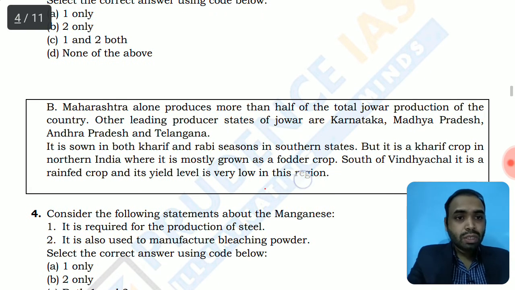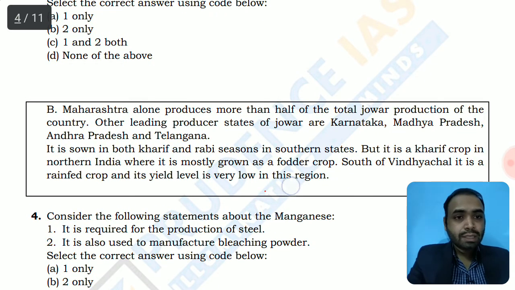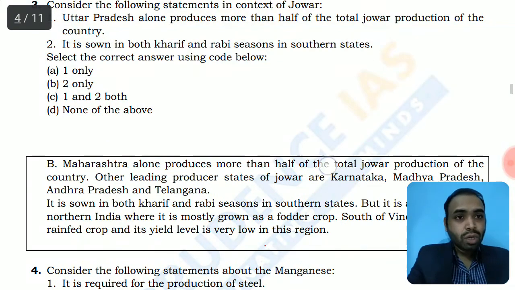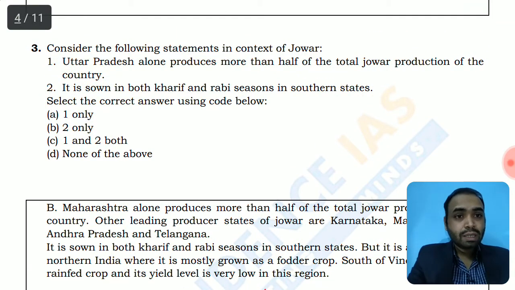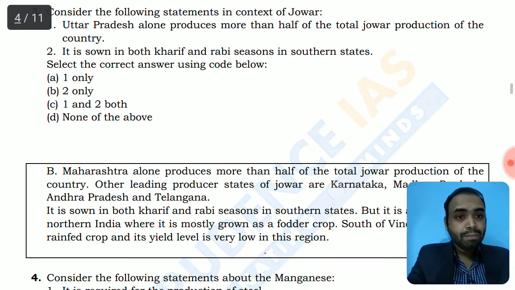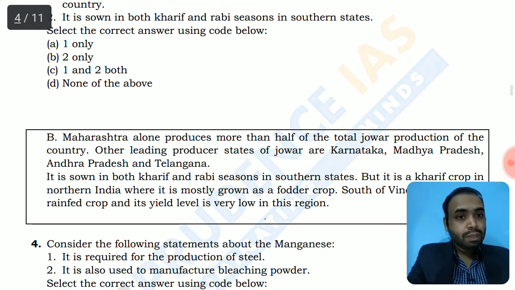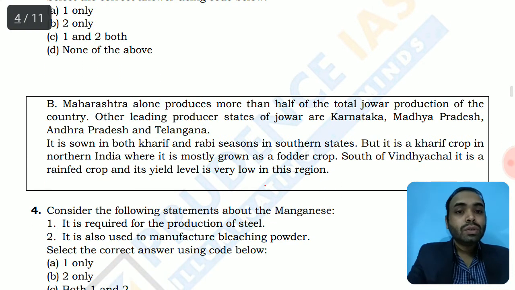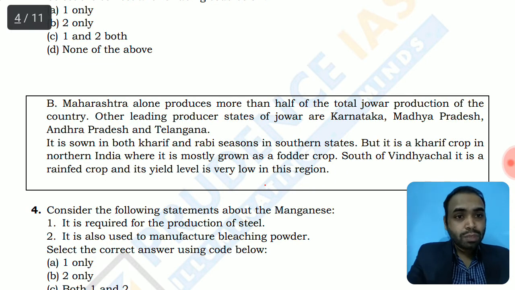So in northern India this is utilized as a fodder crop, and this jowar can also be used in making the dough, the roti, and other kinds of foods. Depending upon it, it is also boiled and consumed. So that is about its consumption. It is consumed both by humans, and it is a good source of fodder for cattle.